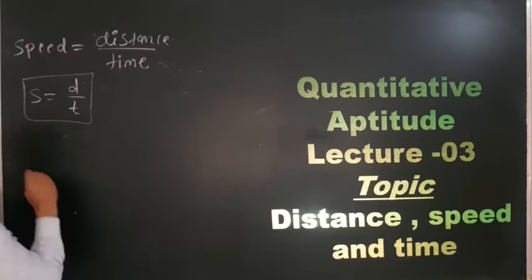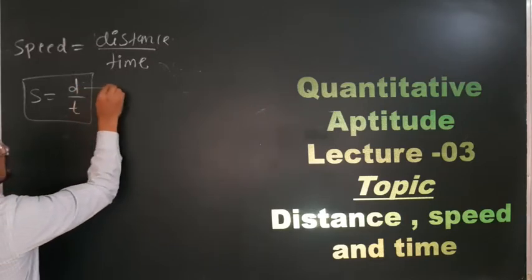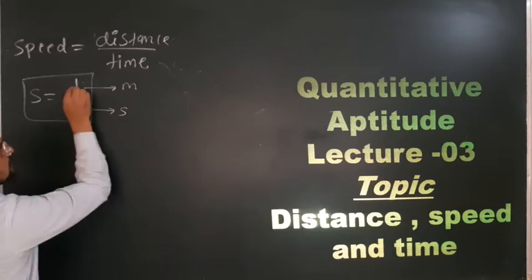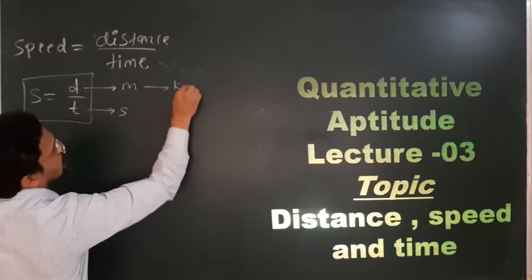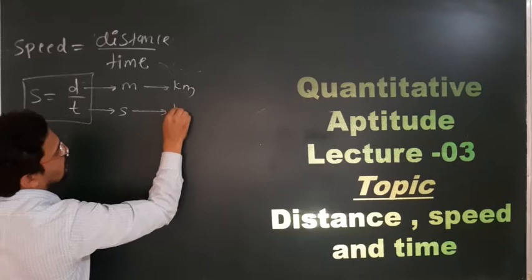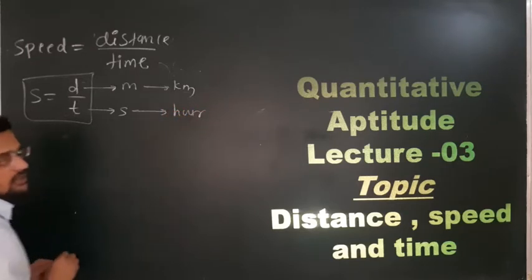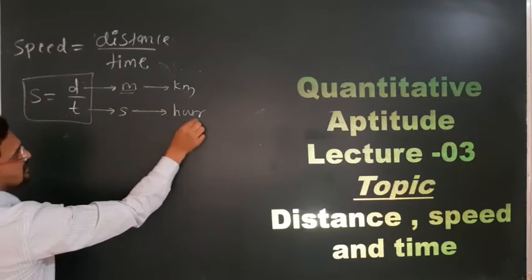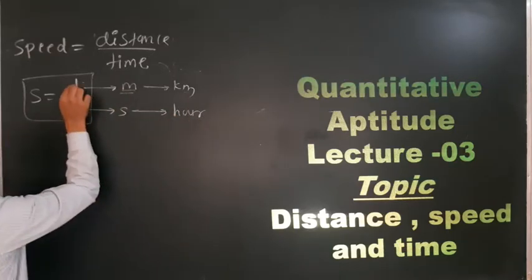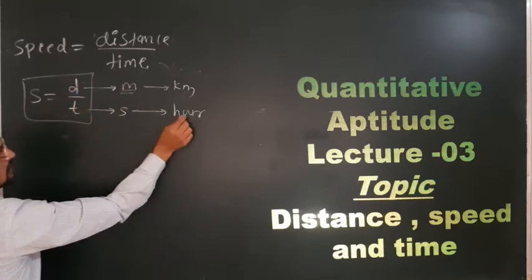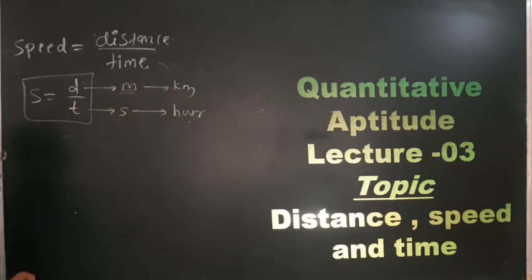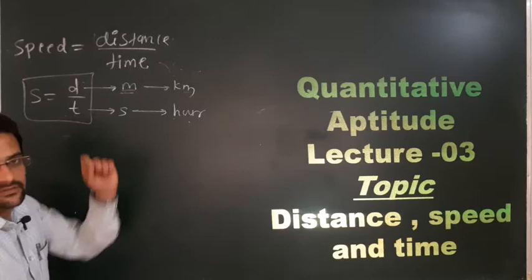But remember, if distance is in meter, then time should be in seconds. If distance is in kilometer, then time should be in hour. Don't get confused. If the distance is given in meter and the time is given in hour, don't directly divide distance by time. First convert this time into seconds or convert this meter into kilometer. I will show you how to convert these quantities.